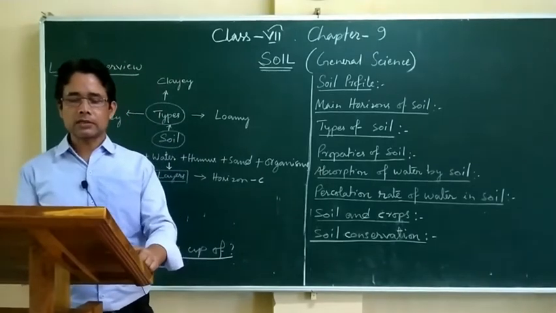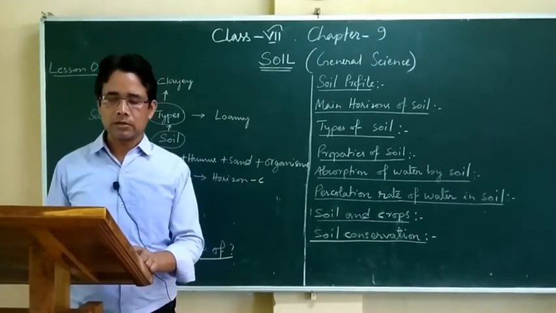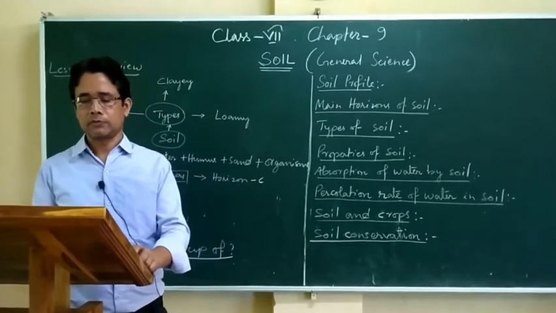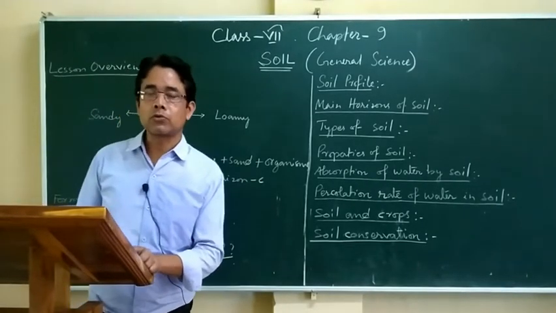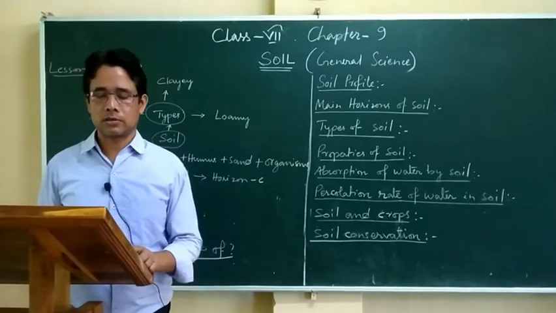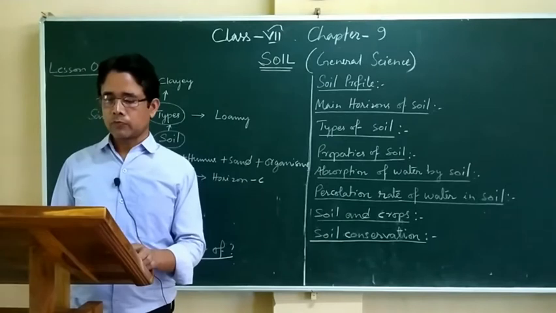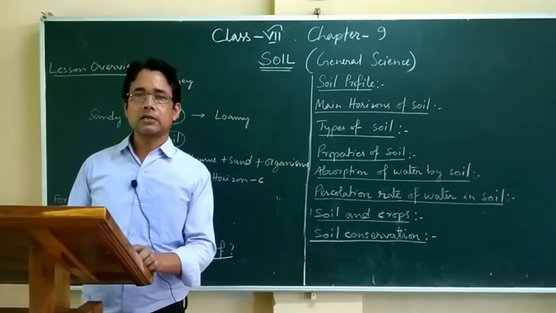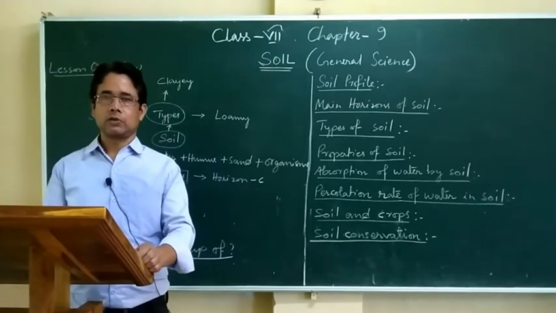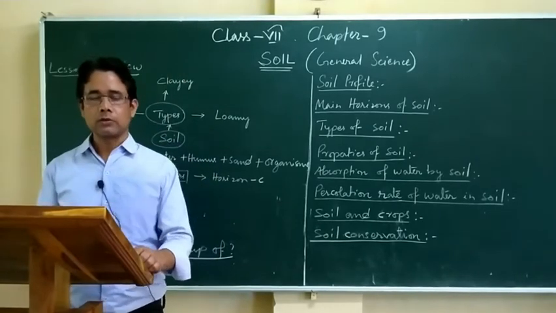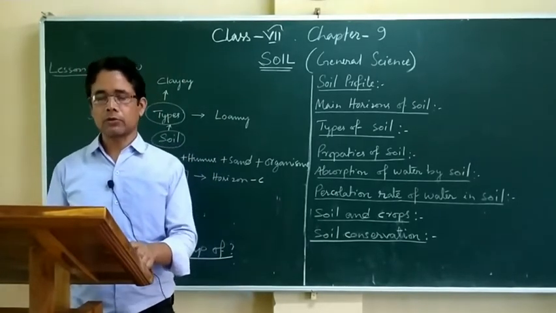Loamy soil contains an equal amount of sand and silt and lesser amount of clay in it. It also contains good amount of humus. It holds a good amount of air and water, so humus content is very high. So this type of soil, loamy soil, it is ideal, very suitable for the growth of crops.